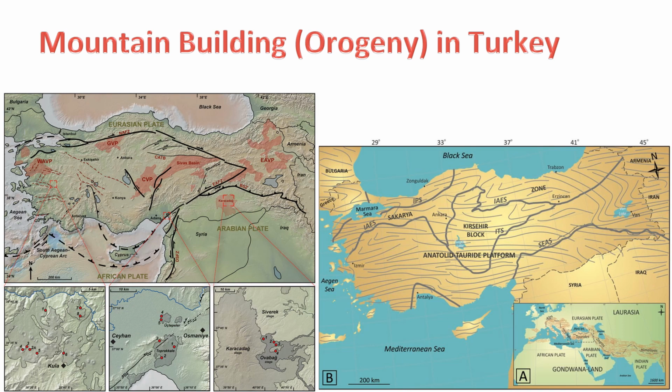8. Volcanic activity. Volcanic activity associated with subduction zones and extensional tectonics has contributed to the formation of volcanic mountains in Turkey. The region has several volcanic centers, and their activity has influenced the landscape. Overall, the complex interactions between tectonic plates, fault systems, and volcanic activity have collectively shaped the mountainous terrain in Turkey. The geological history of the region reflects the ongoing processes of orogeny that continue to influence the landscape.